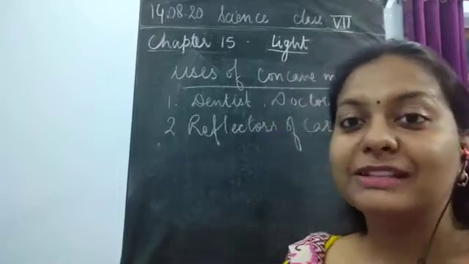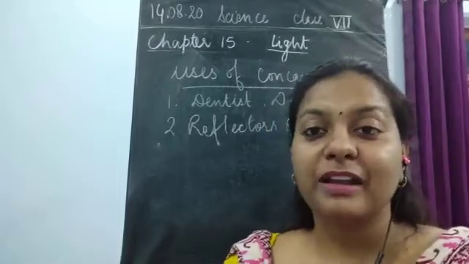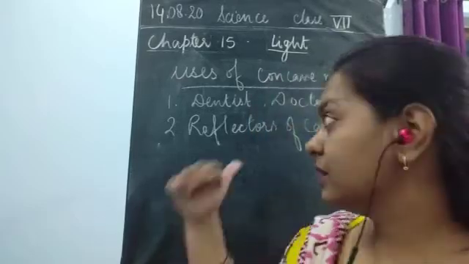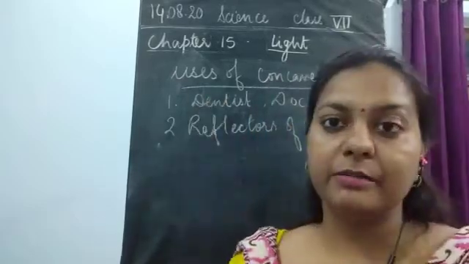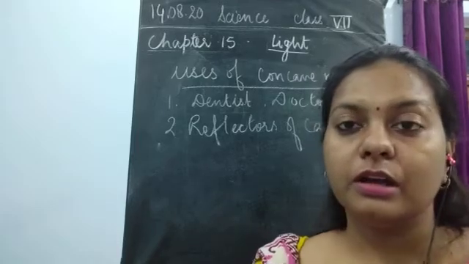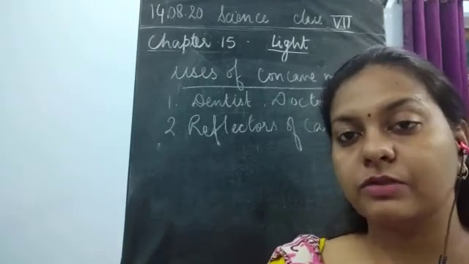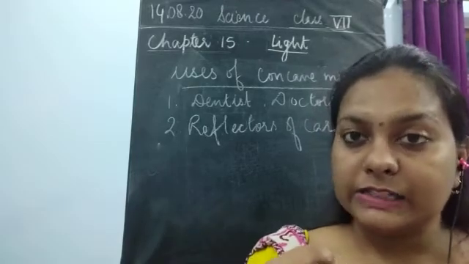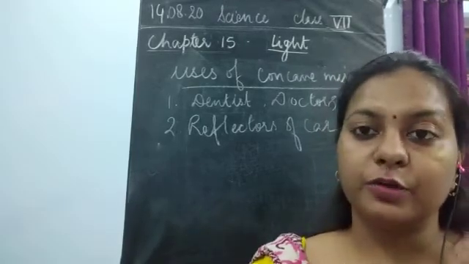So which type of mirror do the reflectors of headlights use? Concave mirror, because it is going to give the light as far as possible, and also the light could be enlarged.